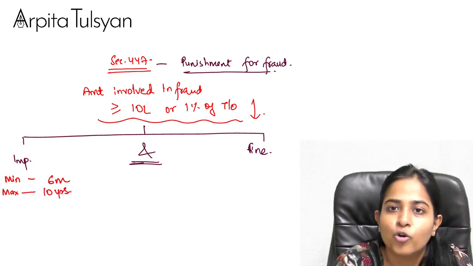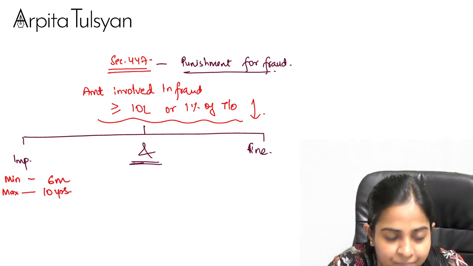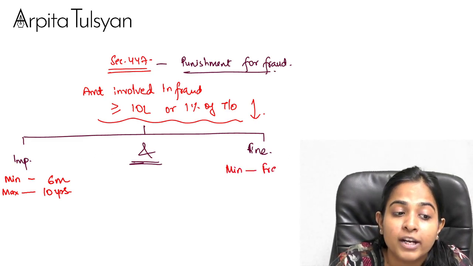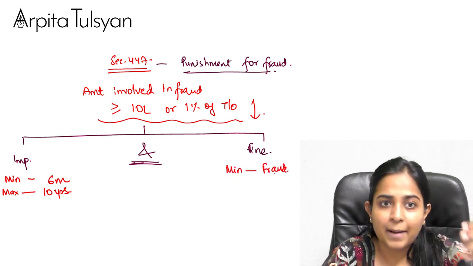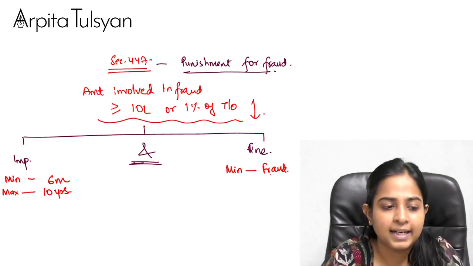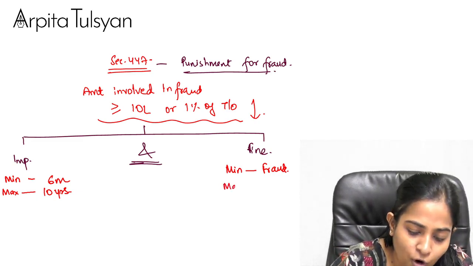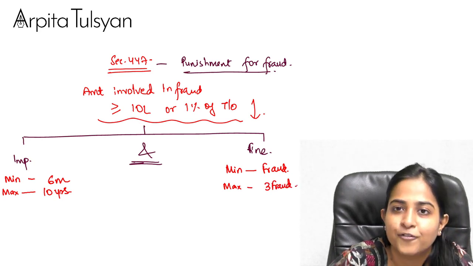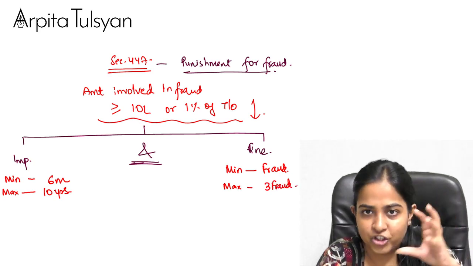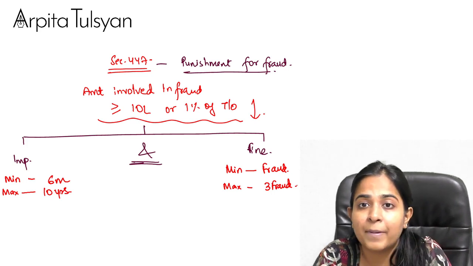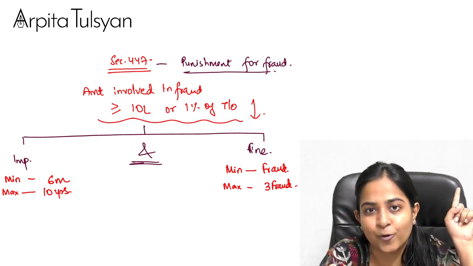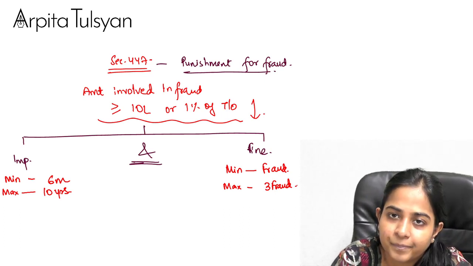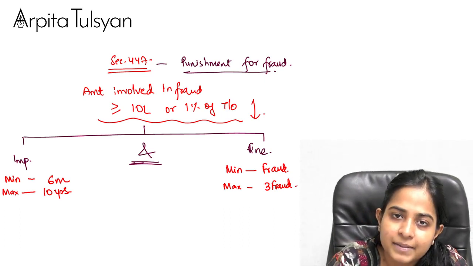And the fine is a minimum of the amount involved in the fraud, in our example 5 lakhs, which can go up to 3 times the amount involved in the fraud. So there's a range. Since this is a punishment, it will be determined by the special court. The case will be taken up by the special court. Did you understand this?